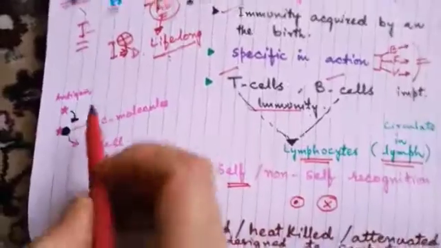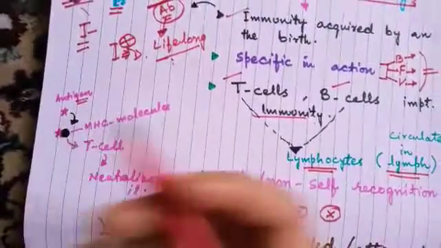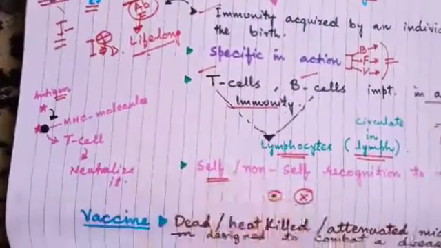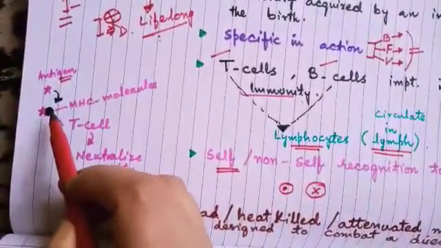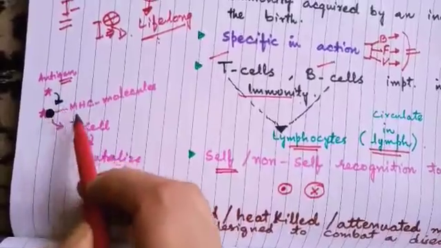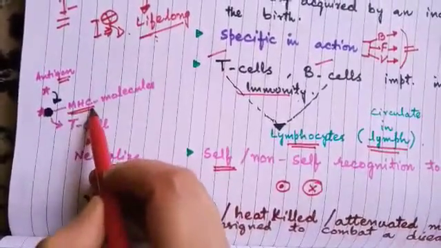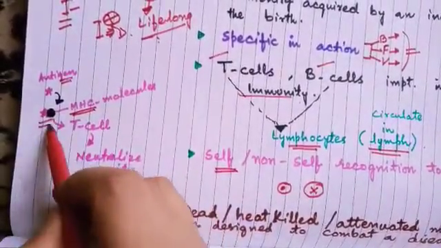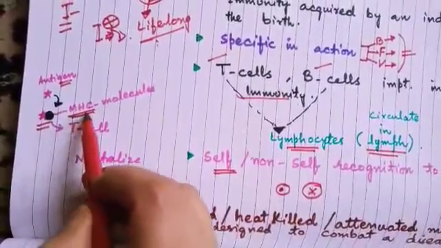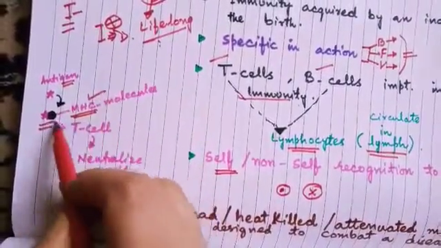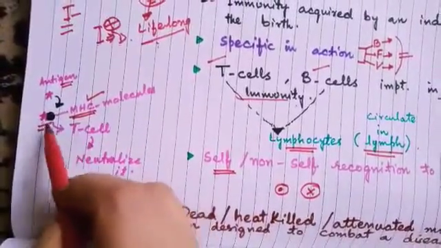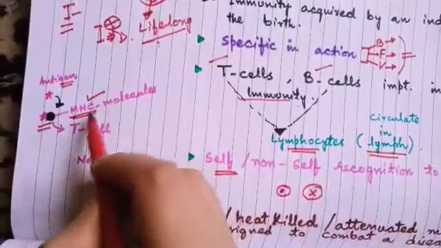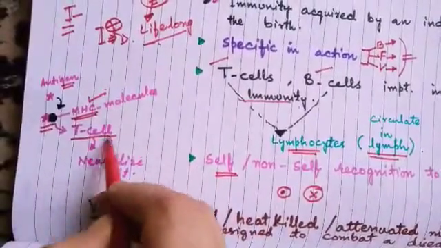For example, this is the antigen. When T cells are activated and this antigen comes into the body, there is a protein, the MHC molecule, which is needed by T cells to be attached to this antigen so that T cells can recognize it. It gets attached to this antigen, and this antigen is then presented along with the body's own molecule to the T cell.